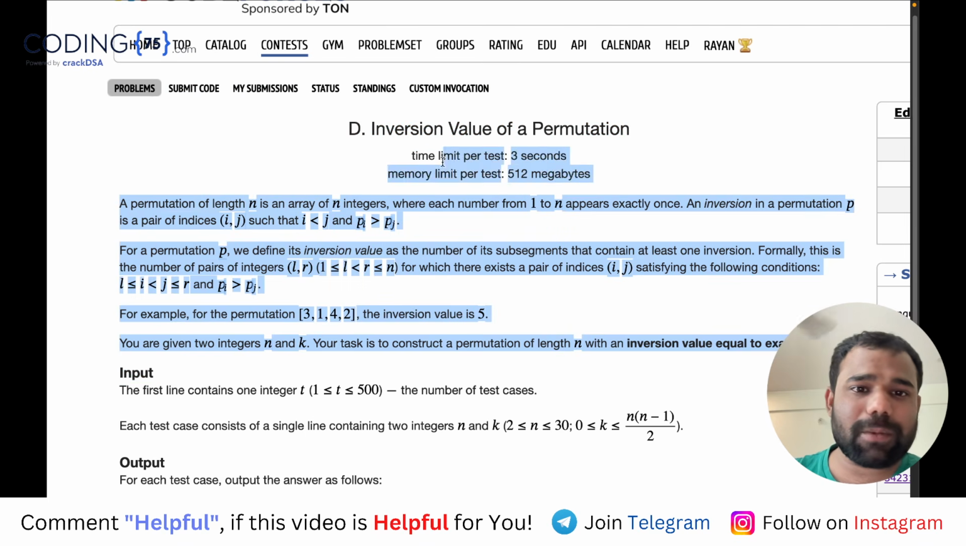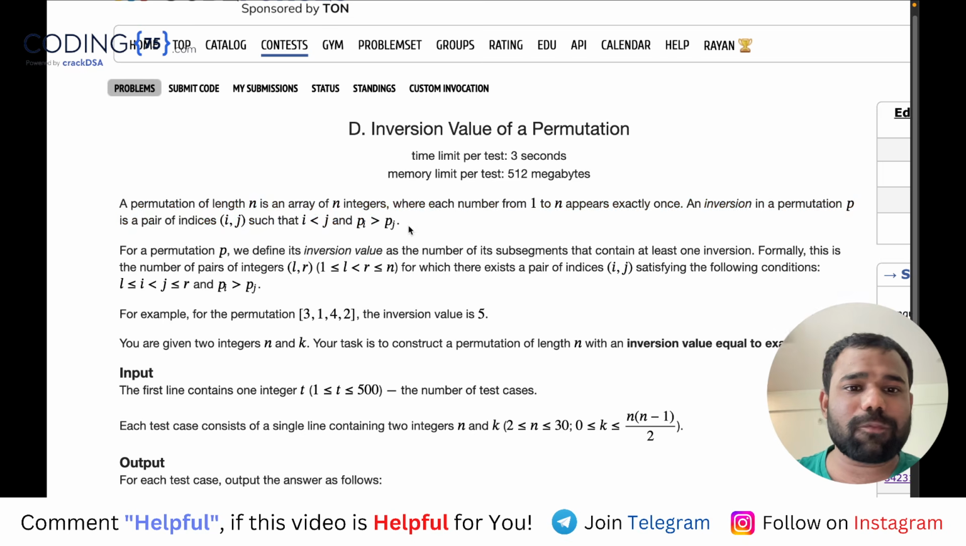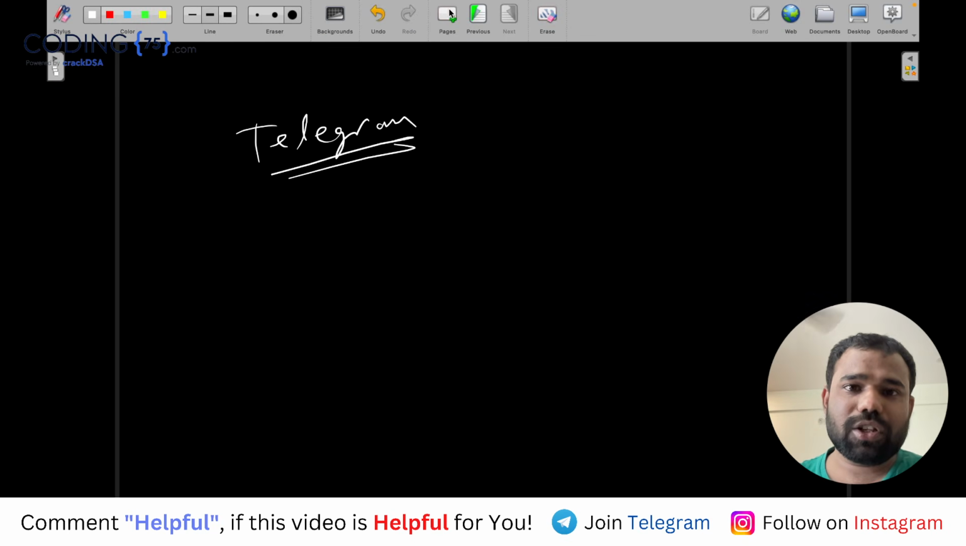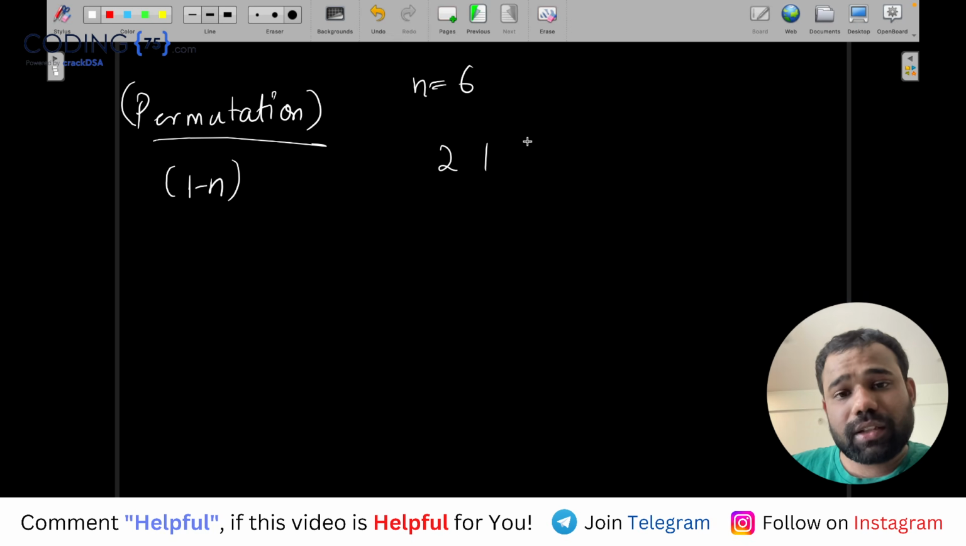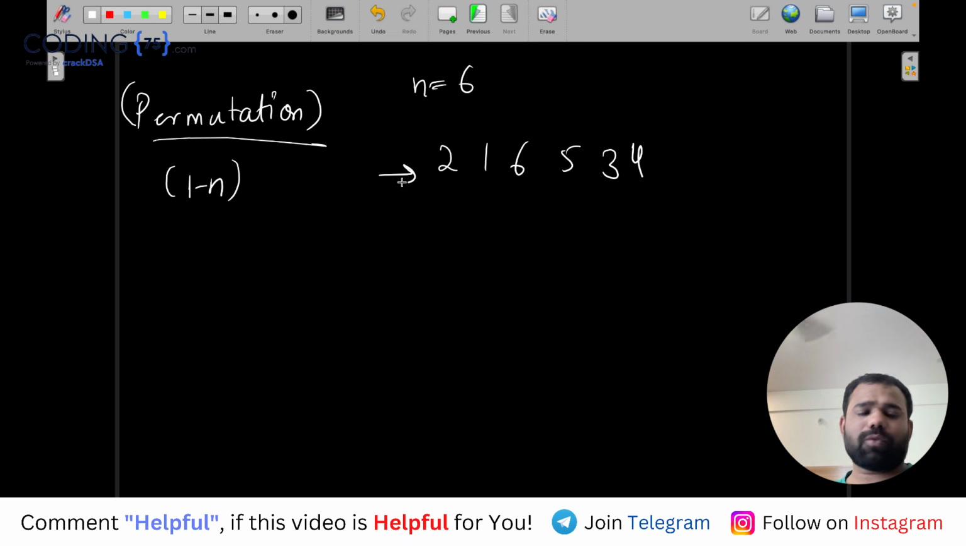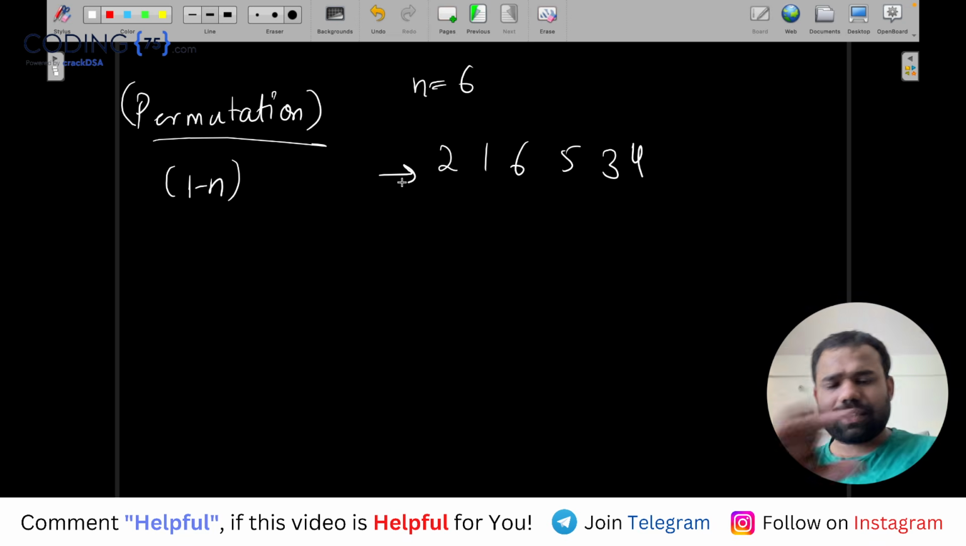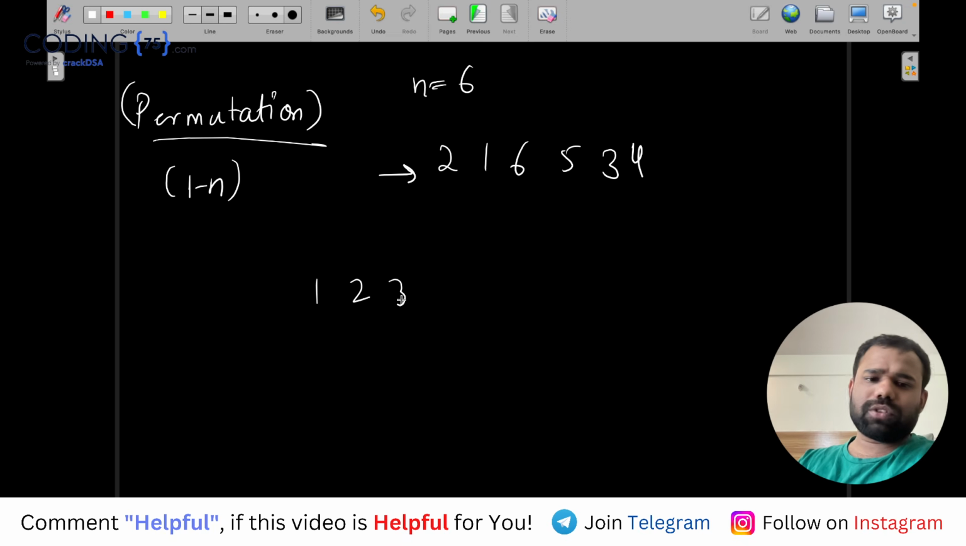Now look, what the problem is: you know what a permutation is, right? Do you know what a permutation is? A permutation of numbers is just a rearrangement of the numbers from 1 to n. So if you have numbers from 1 to n, then a permutation is just their rearrangement. Let's say if n is 6, then 2, 1, 6, 5, 3, 4 can be a permutation. And even just a single array like 1 2 3 4 5 6 will also work as a permutation.